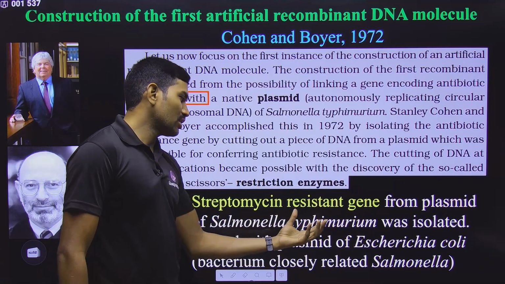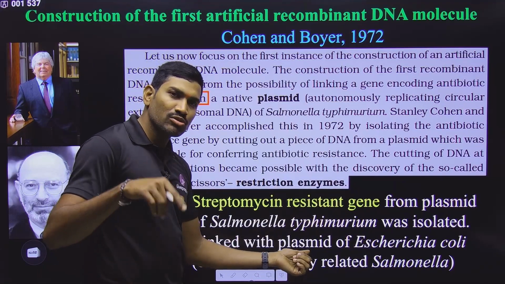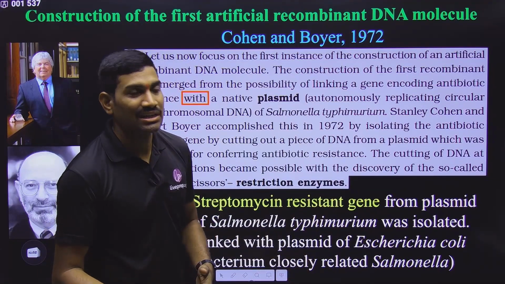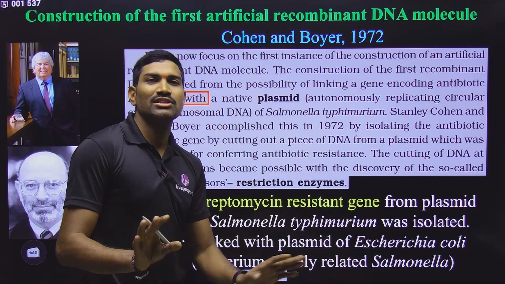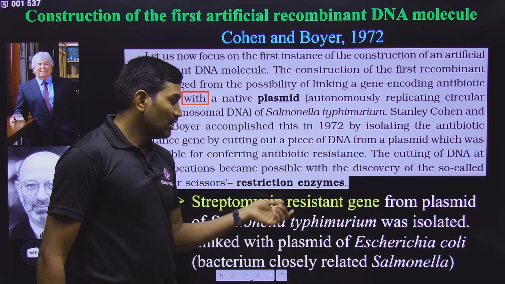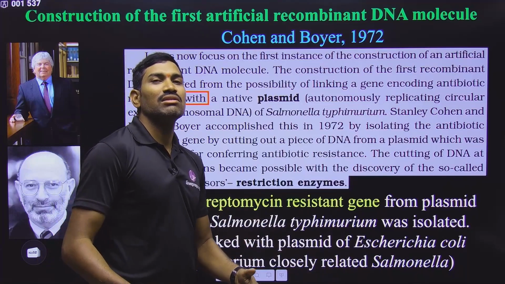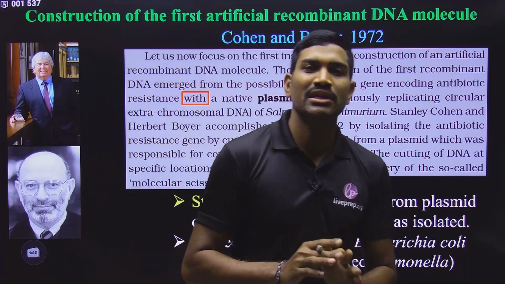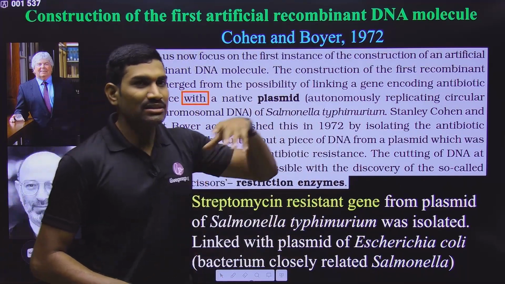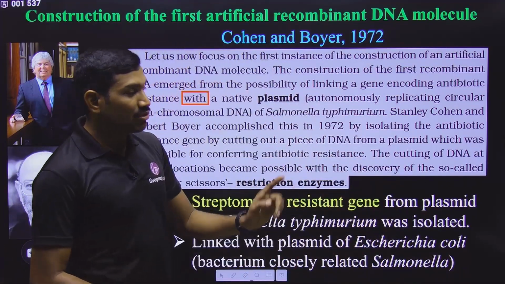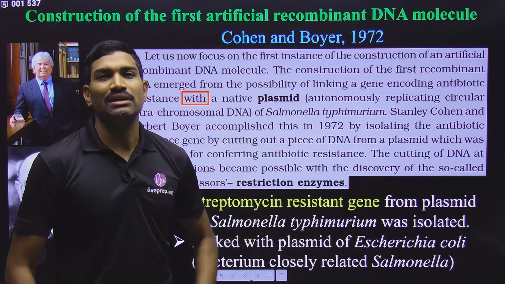Salmonella typhimurium is also gram negative, and E. coli is also gram negative. In this way they are very closely related. Originally this Escherichia coli is not resistant to streptomycin, but once this gene is introduced into E. coli, it became resistant. In this way they made the first successful recombinant DNA molecule, which was successfully transferred into the host, and that host got this particular property also. That's why we are studying this information.